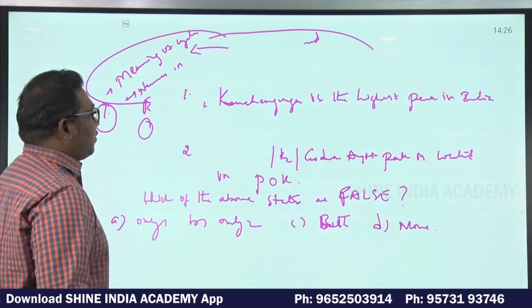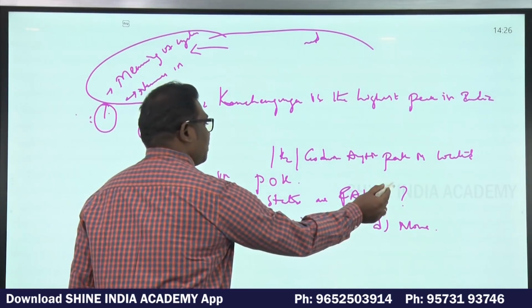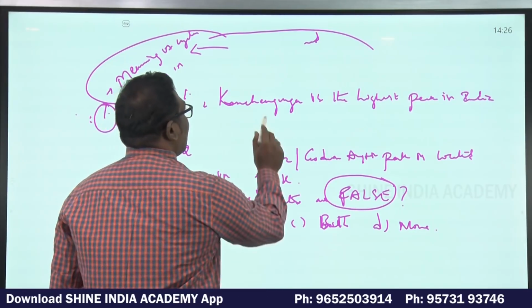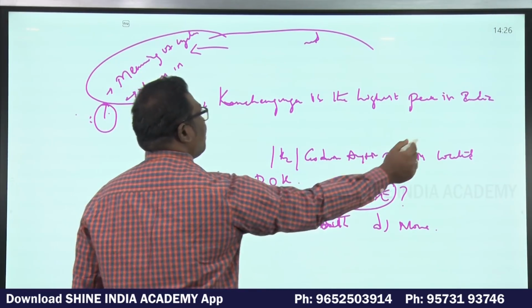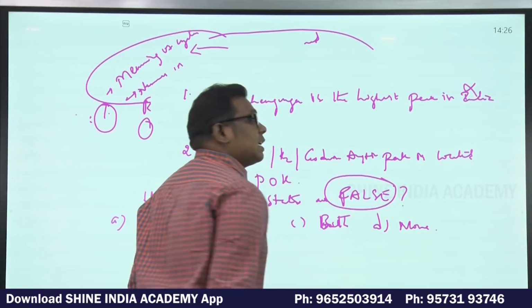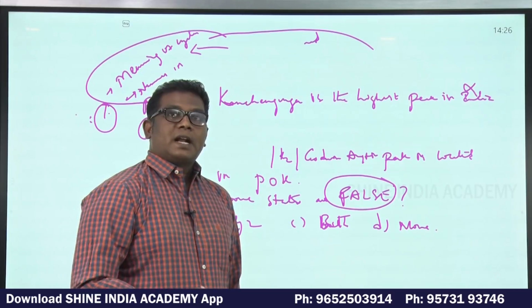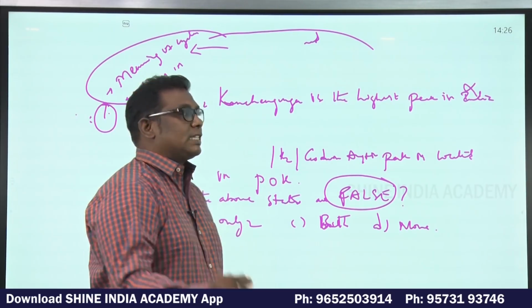So what is the answer for this? We have to remember this. False. It is not true. It is false. The asked question is false. Kanchenjunga is the highest peak in India. It is false. Highest peak in India is K2 or Godwin Austen, that is located in Karakoram mountain ranges.